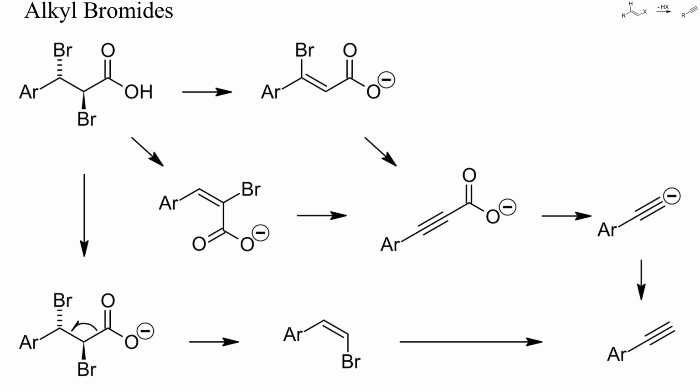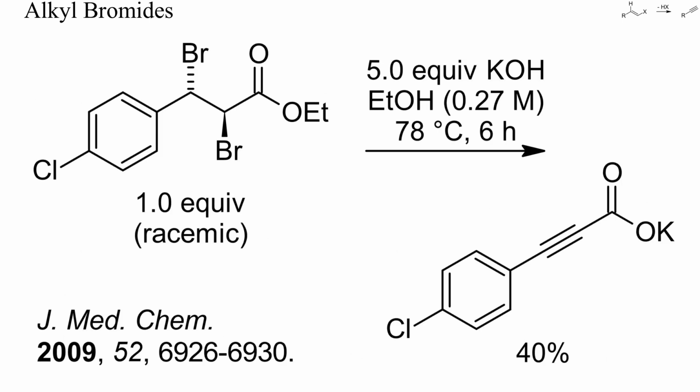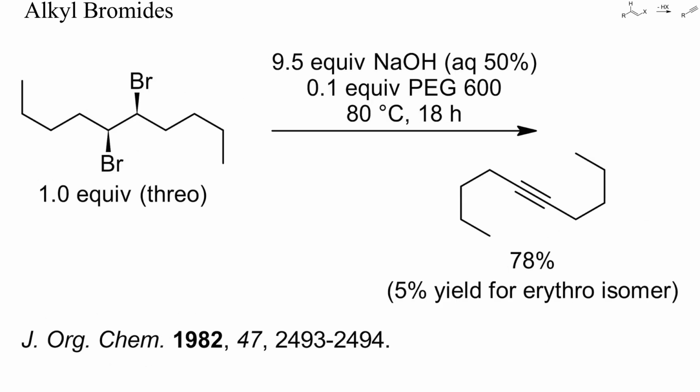Thus, it is not clear at which stage decarboxylation occurred in this case. Under milder conditions, it is sometimes possible to prepare propiolic acids by dehydrobromination, as in this example. The yield wasn't high, though. This is another example of twofold dehydrobromination of a vicinal dibromide.